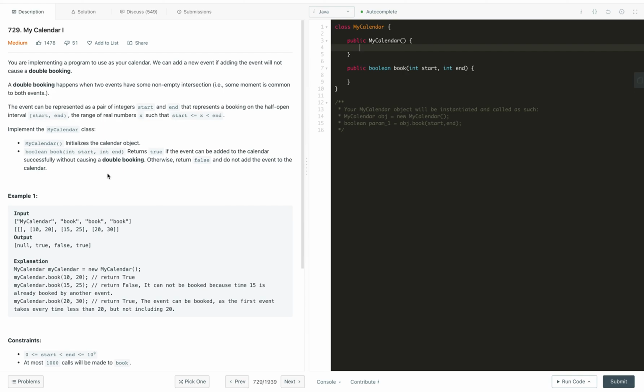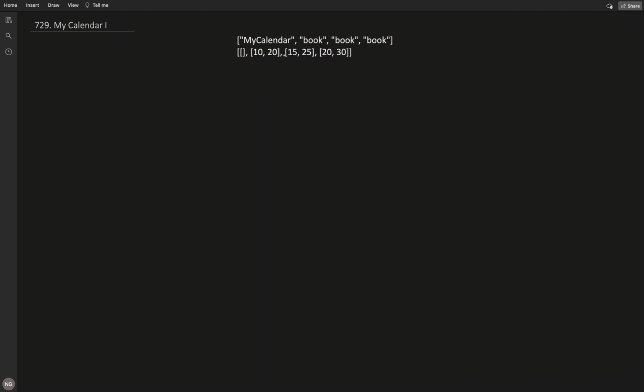So how to solve this problem by brute force? Let's understand this with this example first. Here we have 10 to 20. Let's say the calendar starts from 10 to 20. There was no meeting at all before this, so we can successfully book it and return true over here. Let T represent true. Now the second meeting we are getting is from 15 to 25. If you see, 15 to 25 overlaps this time, so we can't book this meeting, we just discard it and return false over here.